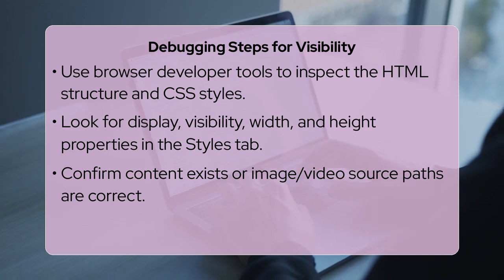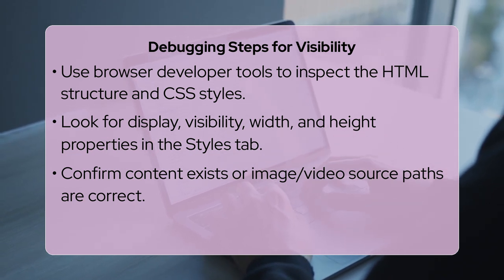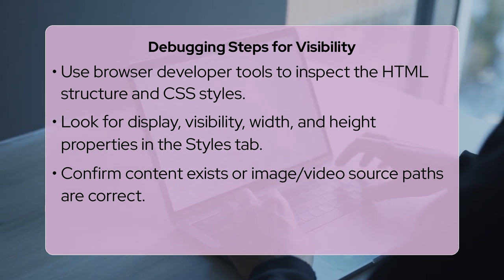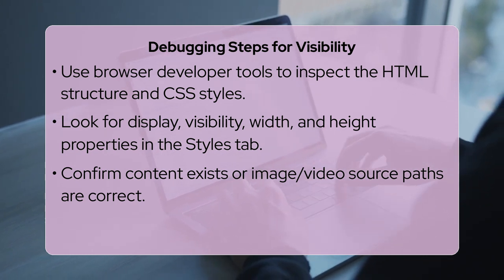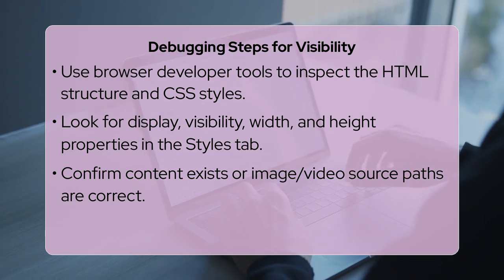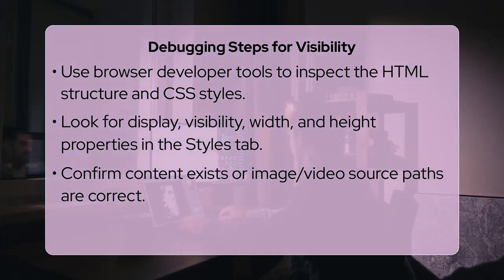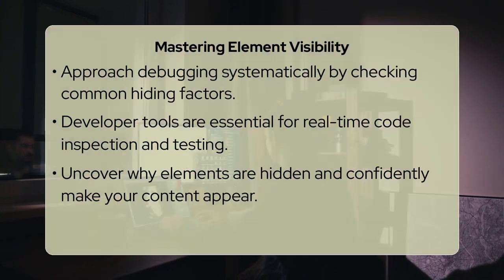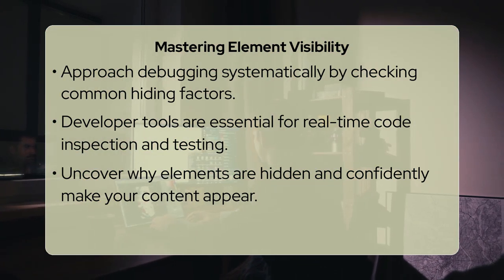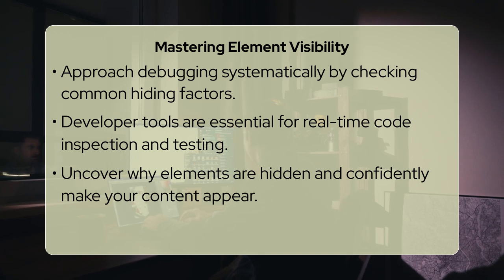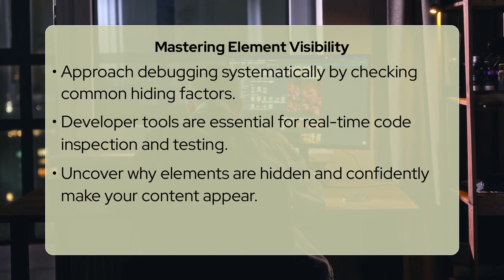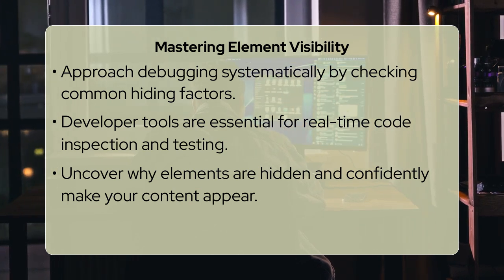For empty elements, simply add some temporary text like Hello World inside the element's tags to see if it then appears. This quickly tells you if the problem is lack of content or a CSS issue. You can also temporarily add a border or background color to a suspicious element, like border: 1px solid red, or background-color: lightblue, to force it to show up and reveal its dimensions and position.